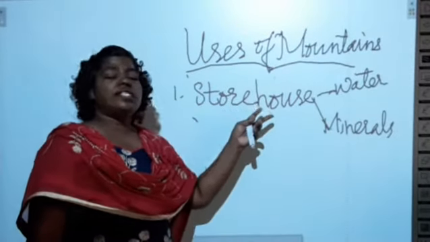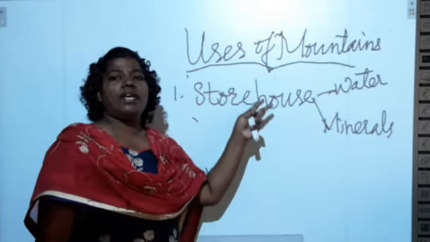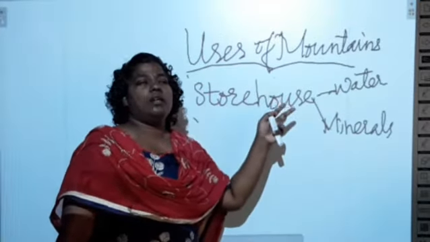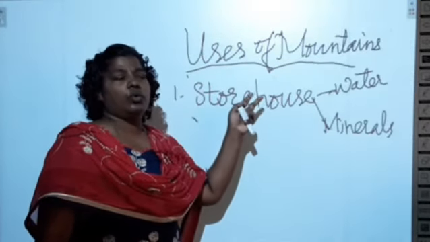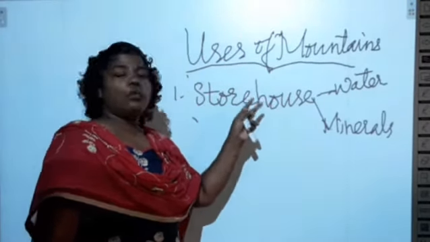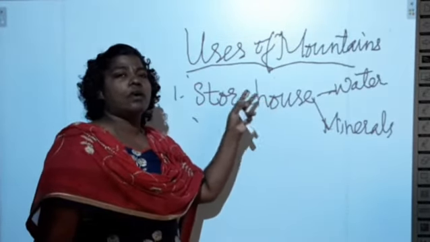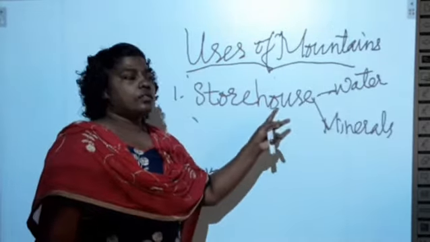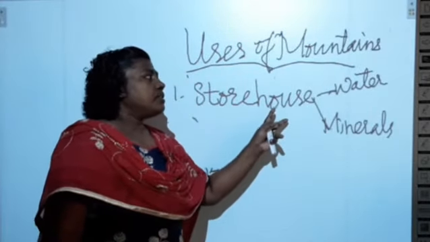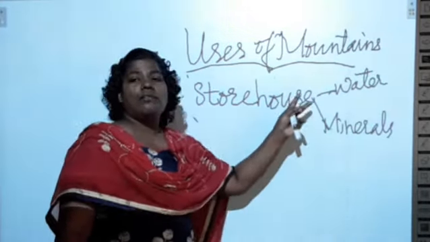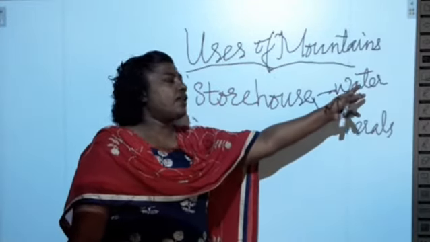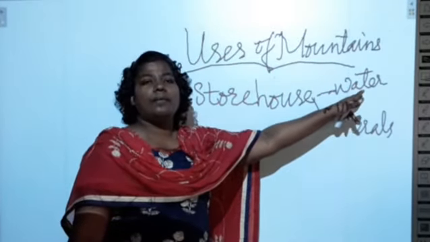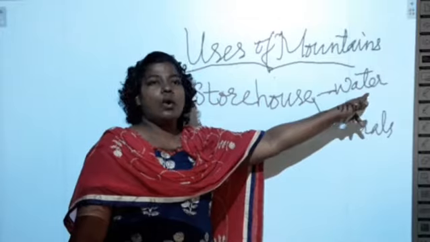Because it originates from the top of the mountain where the area is snow covered throughout the year. So there won't be any shortage or scarcity of water in the rivers. So mountains are the storehouse of water because different rivers originate from the top of the mountains, from the glaciers.